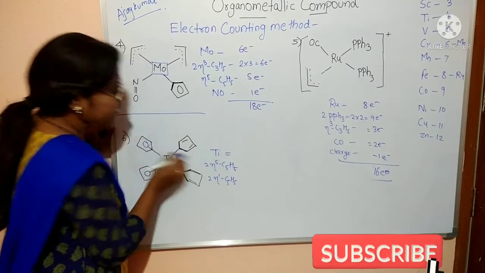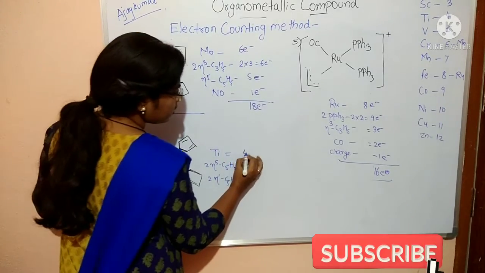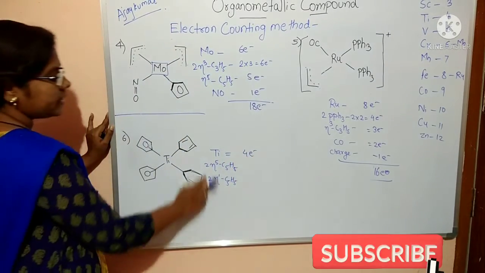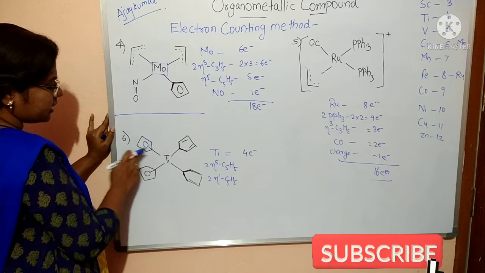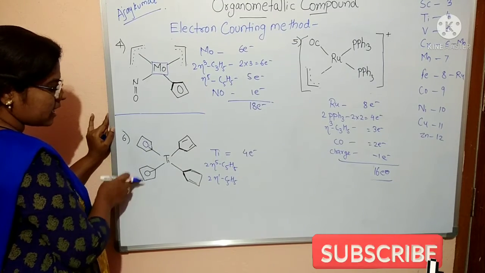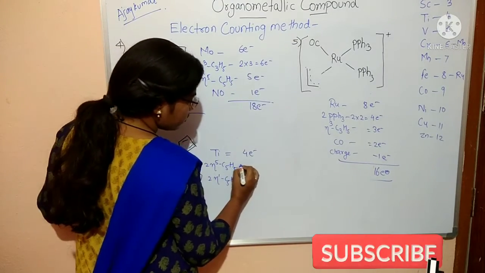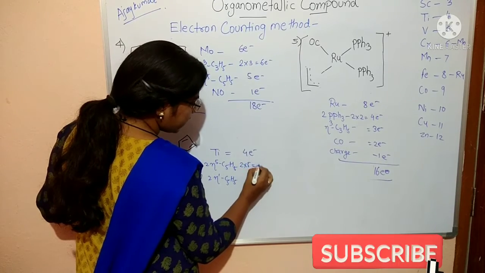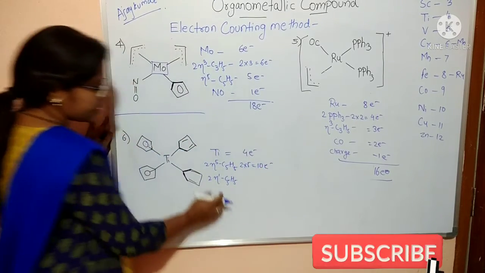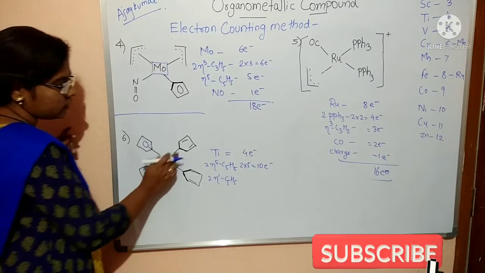So now titanium, how many electrons? 4 electrons. Eta 5 C5H5 here, how many are there? 2. Therefore 2 into 5 equal to 10 electrons. And eta 1 C5H5, how many are there? 2.